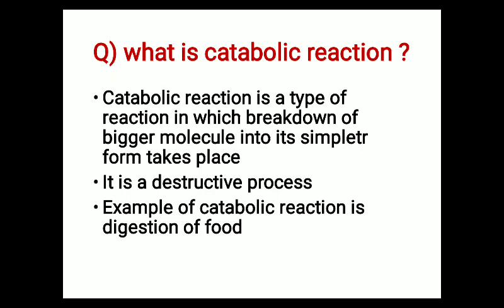What happens during a catabolic reaction? The breakdown of a bigger molecule takes place. Take digestion: when we eat something, it is a complex food. By the process of digestion, this complex food is broken down into its simpler form, such as carbohydrate, a macromolecule and a bigger molecule, being broken down into its simpler form, which is glucose. This is known as a catabolic reaction.